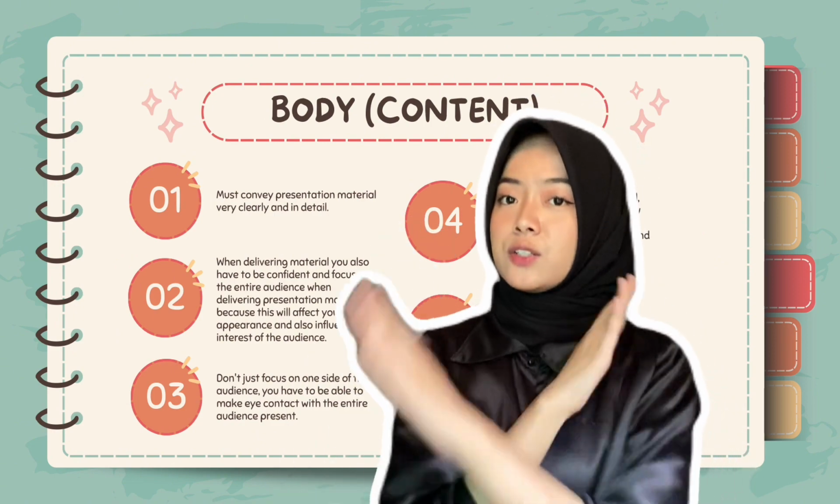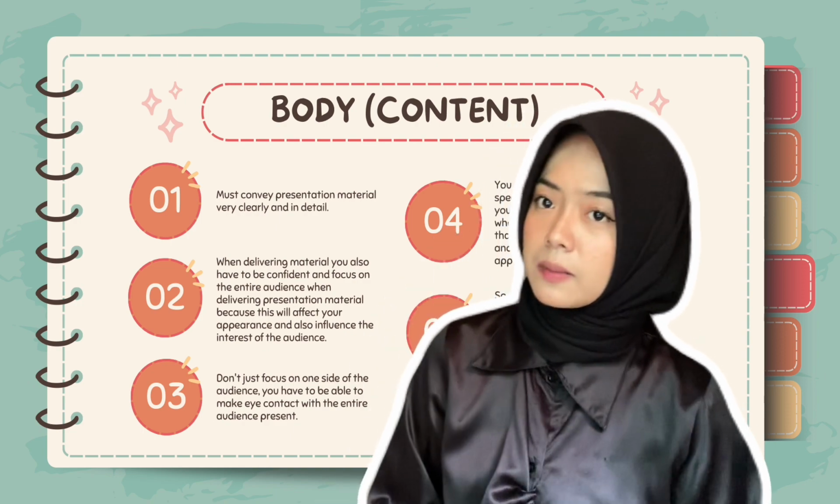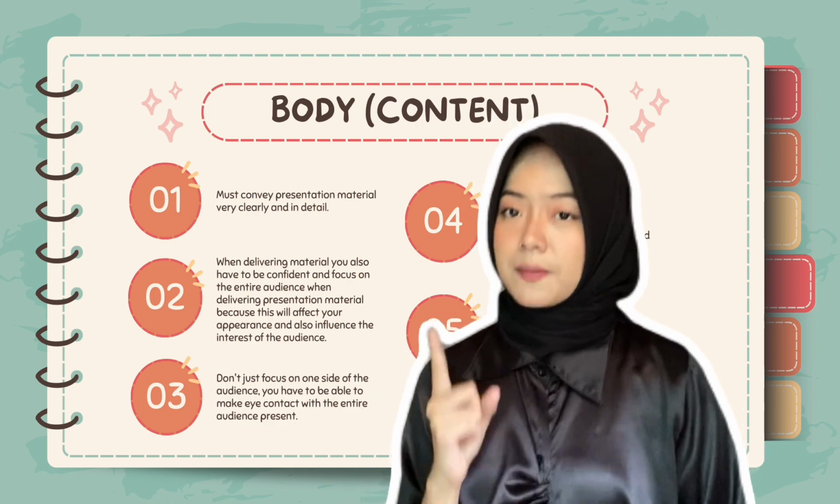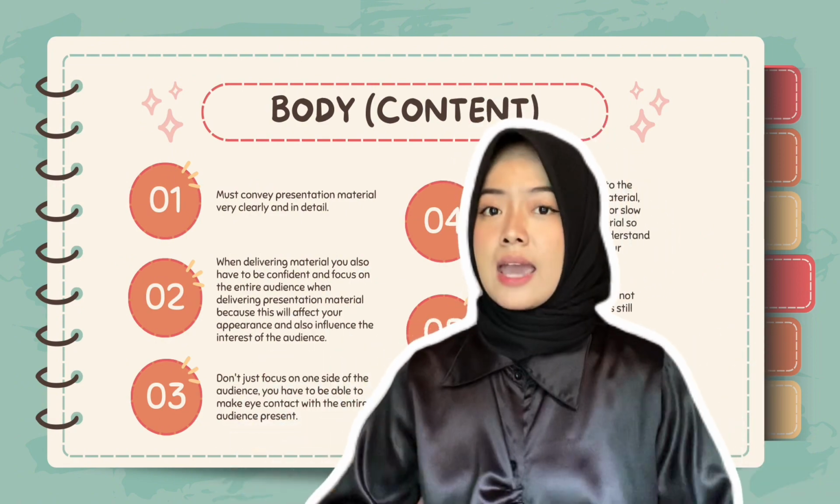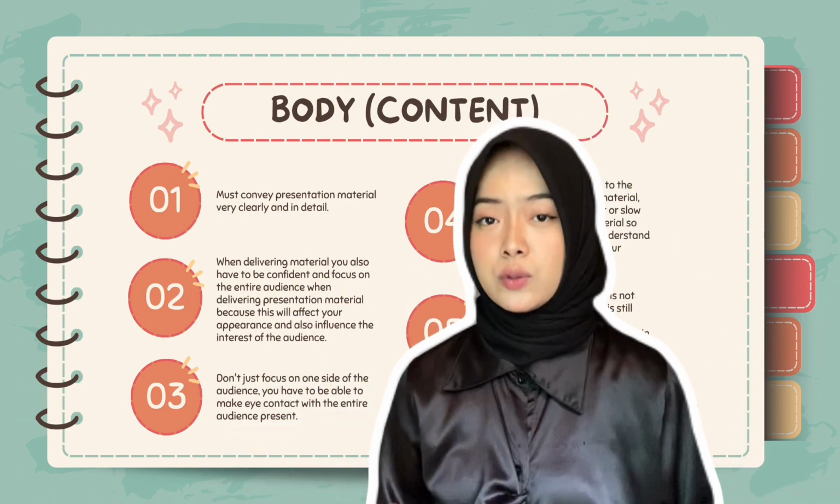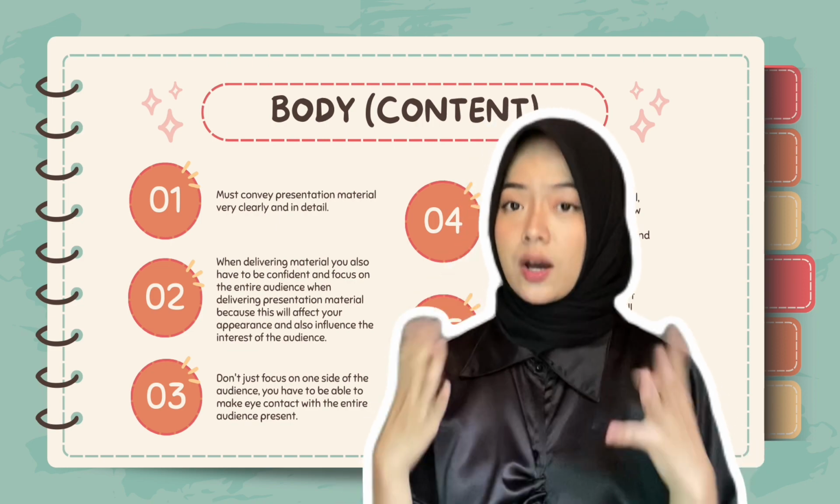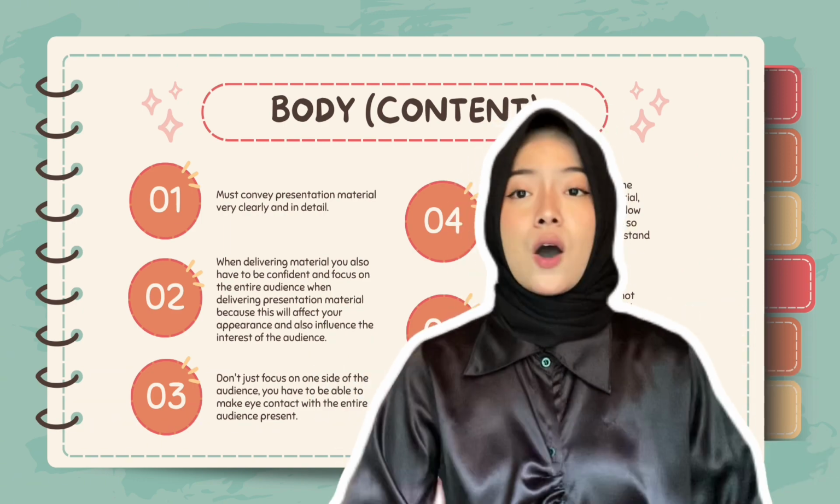Number 3, don't just focus on one side of the audience. You have to be able to make eye contact with the entire audience present. For example, your audience is to the right, left, and in front of you. So, you have to pay attention to eye contact with your audience on all sides.